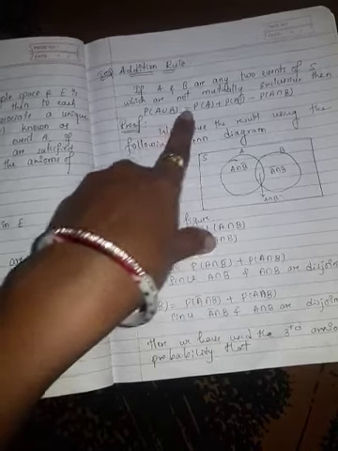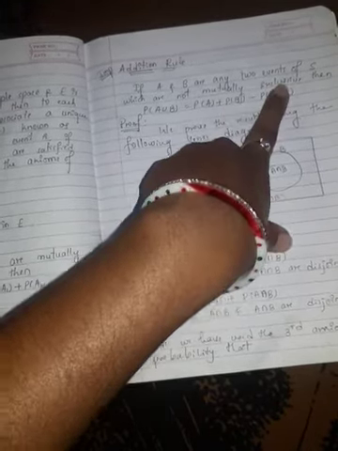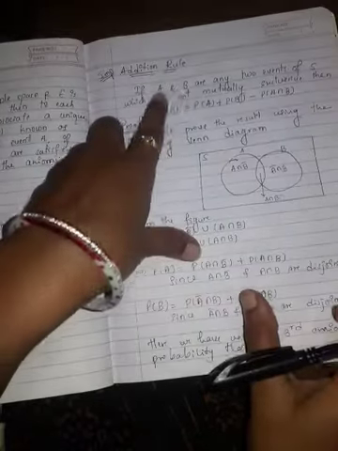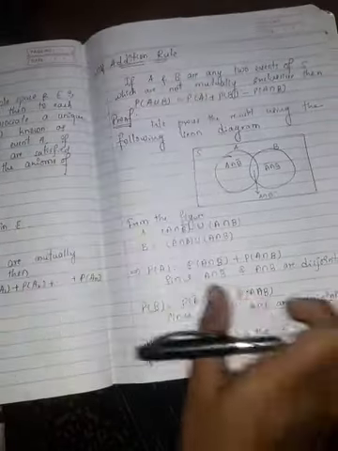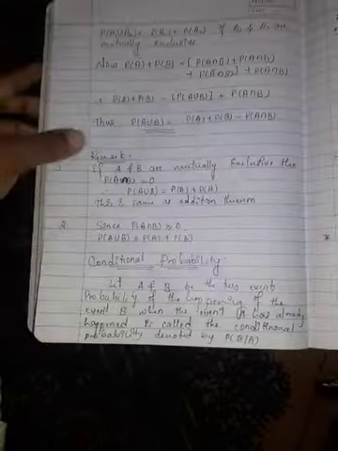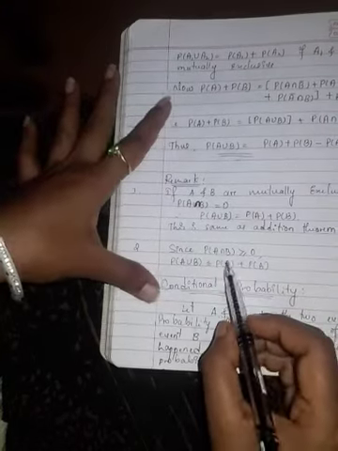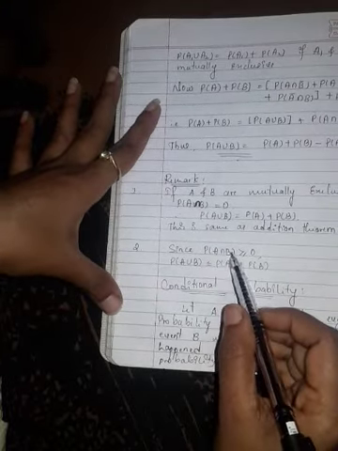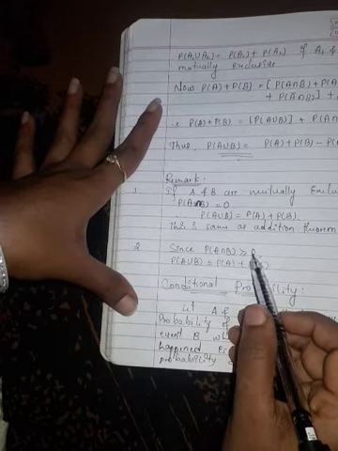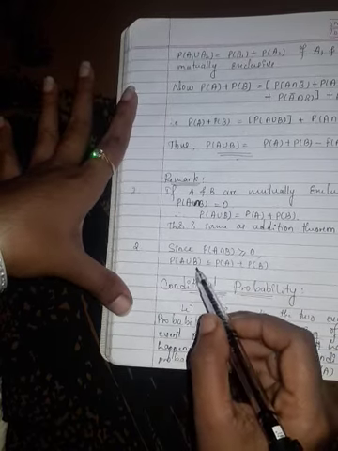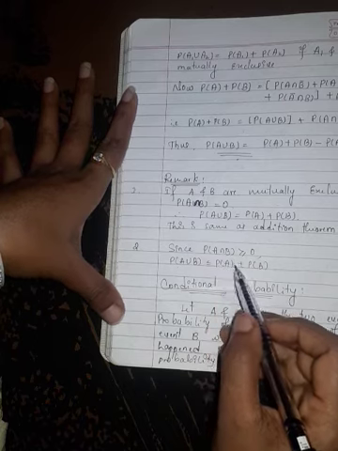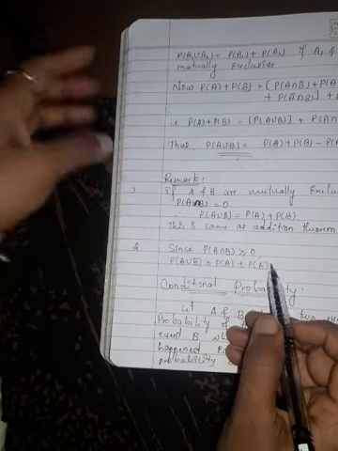Then we can write probability of A union B is equal to probability of A plus probability of B, because this term is 0 when A and B are mutually exclusive. If probability of A intersection B is greater than 0, then probability of A union B is less than or equal to probability of A plus probability of B.